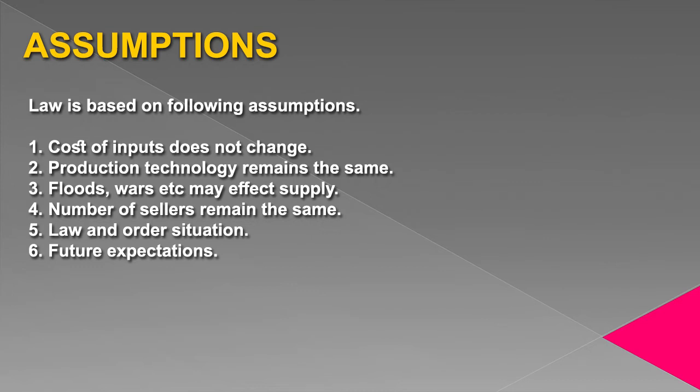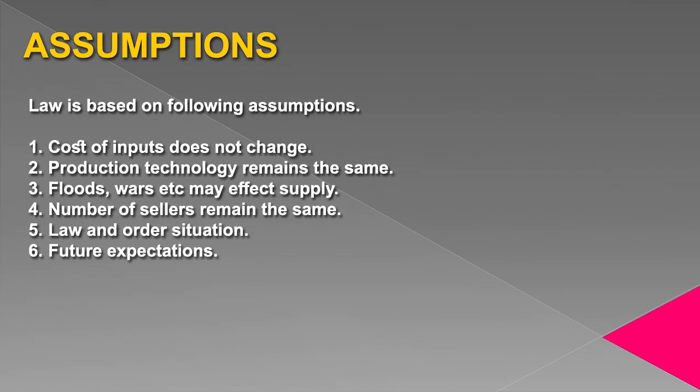Floods, wars, etc. may affect supply. Even change of season affects supply. For example, change of season affects supply of agricultural goods. More quantity is offered for sale in harvesting season. So that's why we assume these variables to be constant.